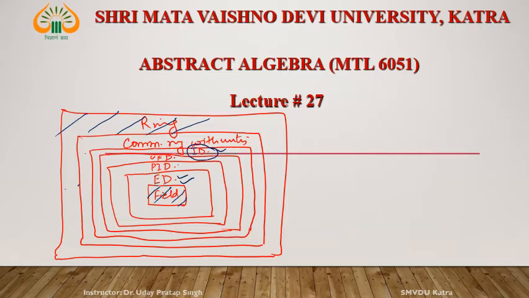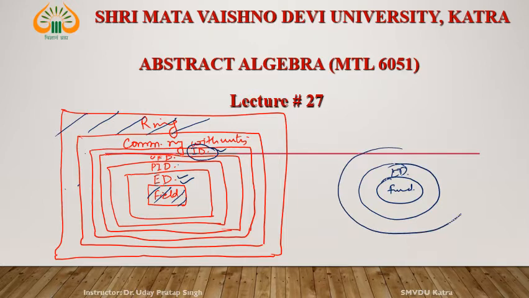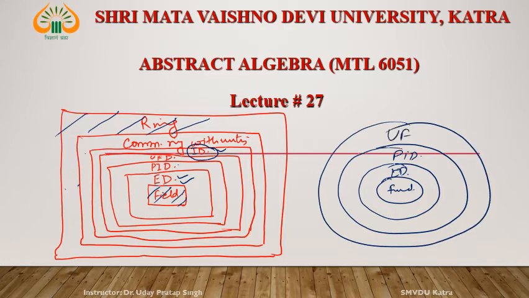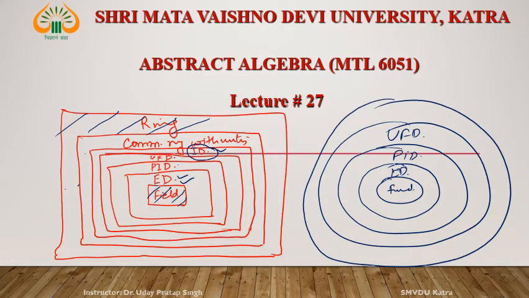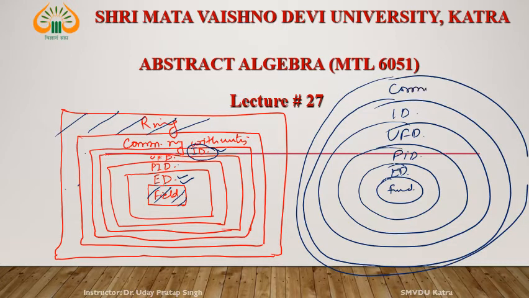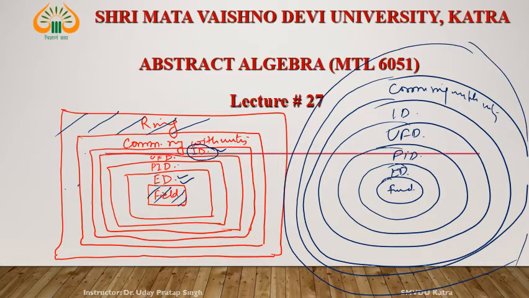Okay, so what is the structure? The structure is, this is field, this is ED, this is PID, this is UFD, this one is integral domain, this is commutative ring with unity, and this thing is the ring. Okay, so come to the Euclidean domain.